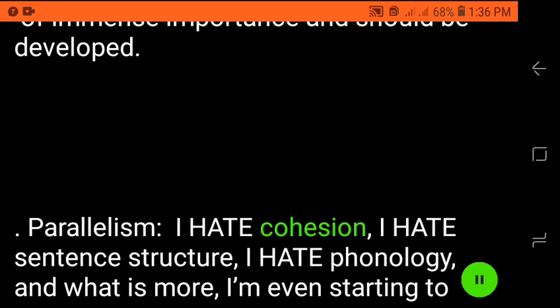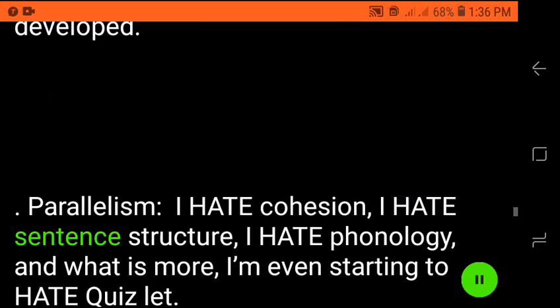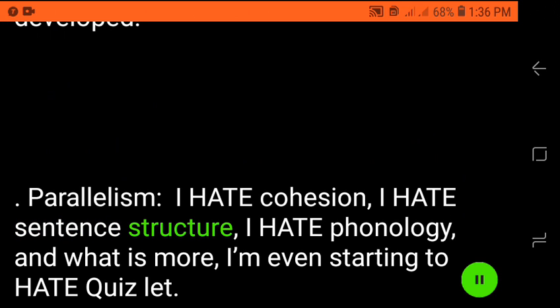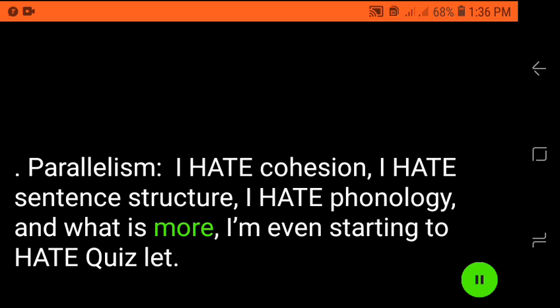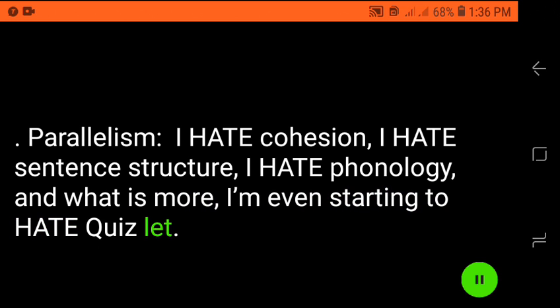Parallelism. I hate cohesion. I hate sentence structure. I hate phonology. And what is more, I'm even starting to hate Quizlet.